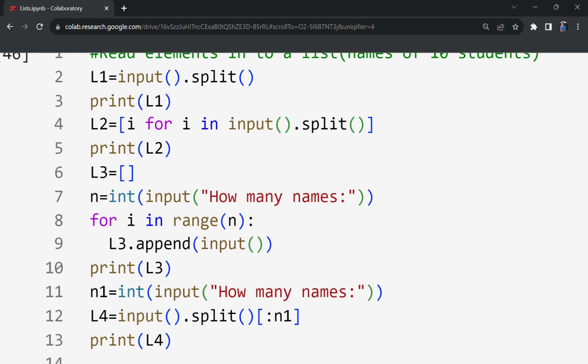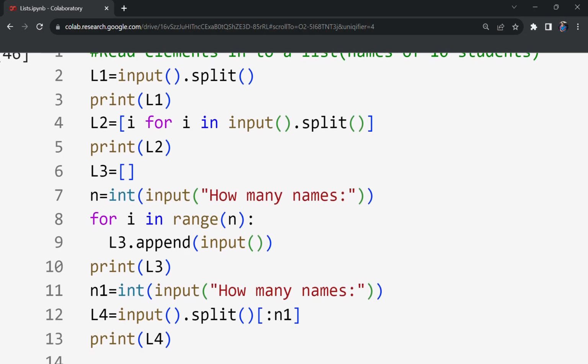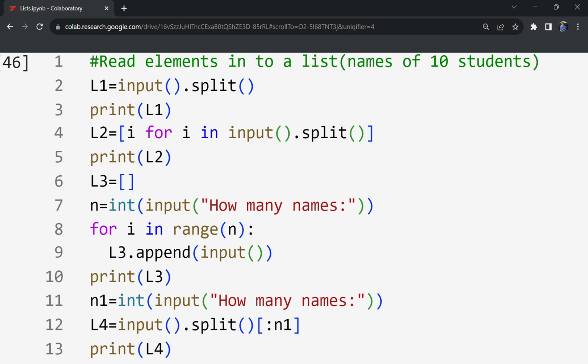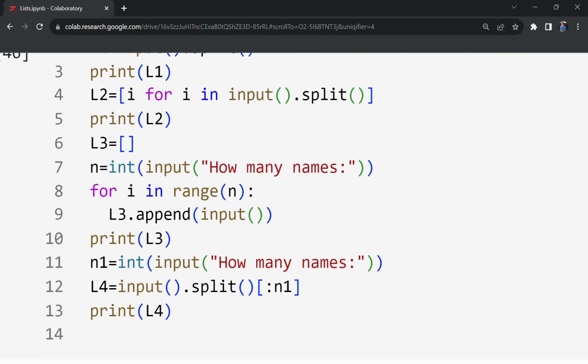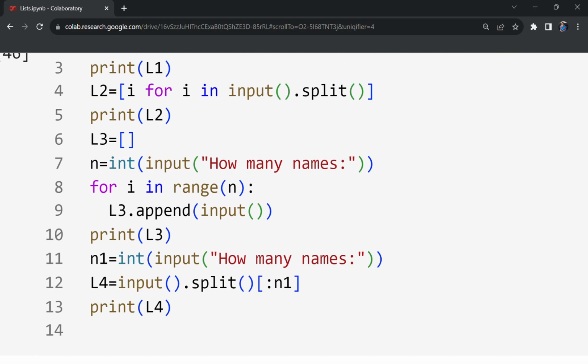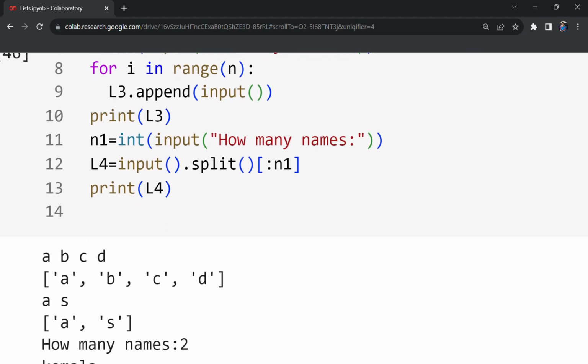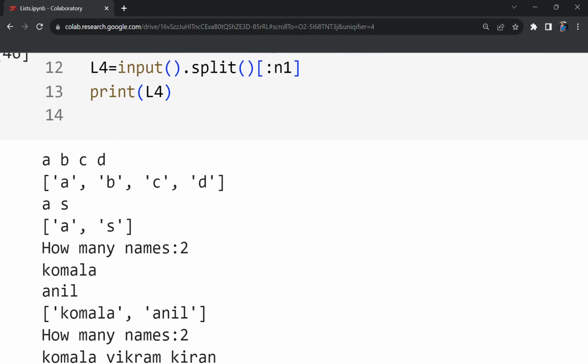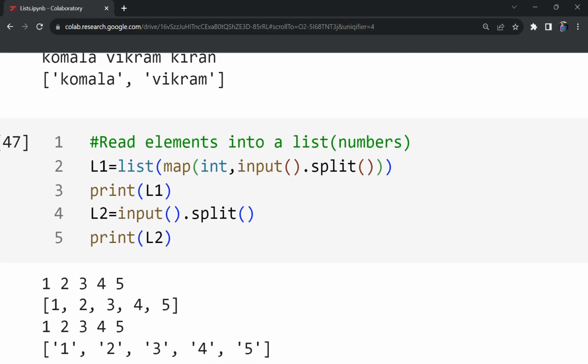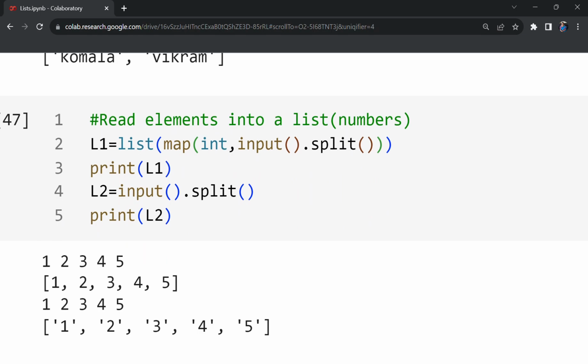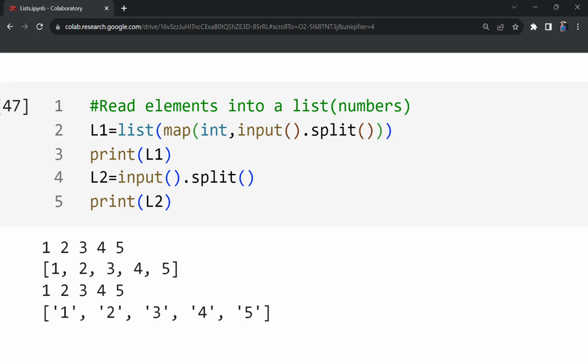Next one. Read elements into a list. How to read names of the students into the list? We have seen by 4 methods. The first 2 methods are like input.split. Third method is we will read the number of inputs and then we will run for loop over that. Fourth method is like by using list slicing, we can restrict the number of elements that are entering into the list.